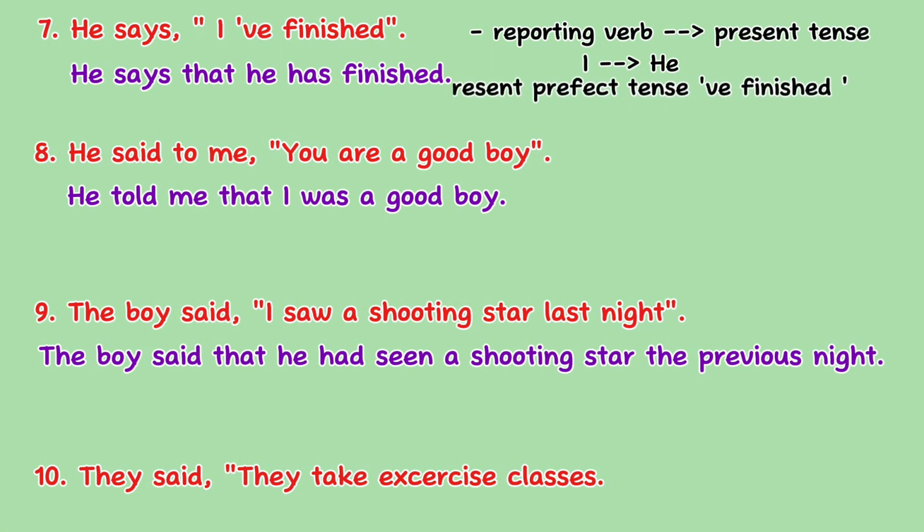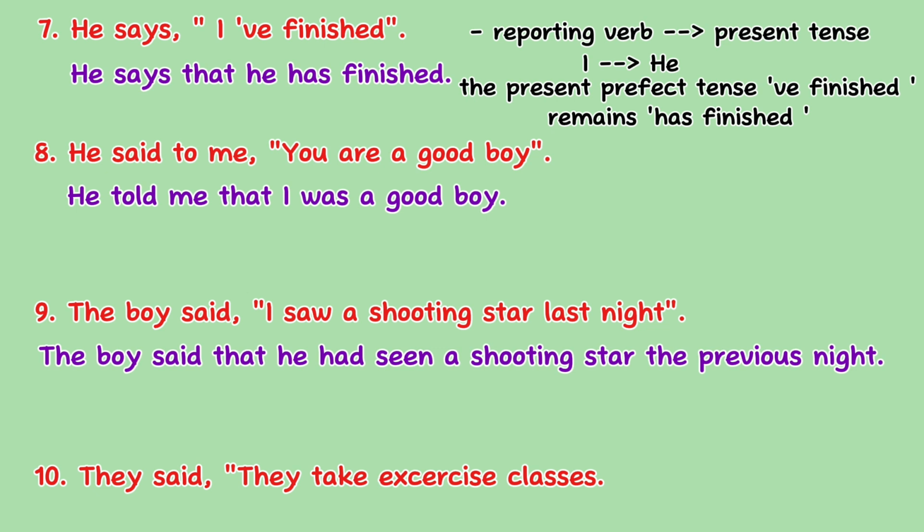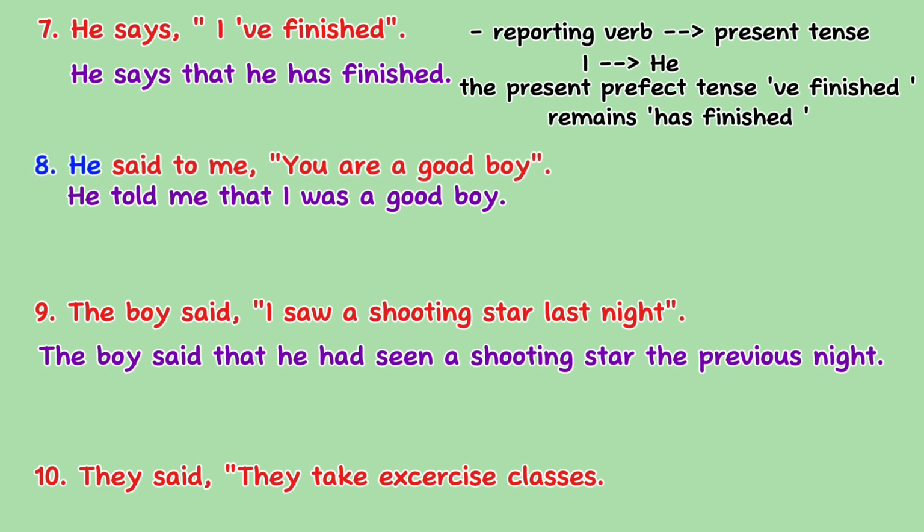The present perfect tense have finished becomes has finished to match the present tense of the reporting verb. This is because the action being reported is still relevant or recent in the context of the present tense reporting verb.